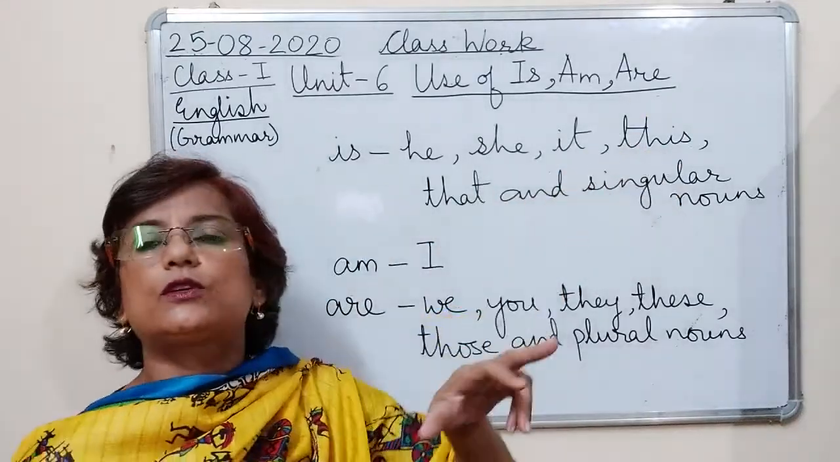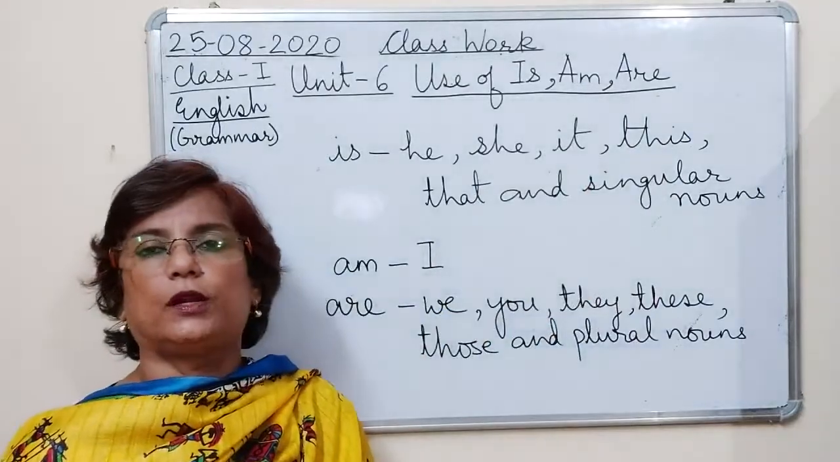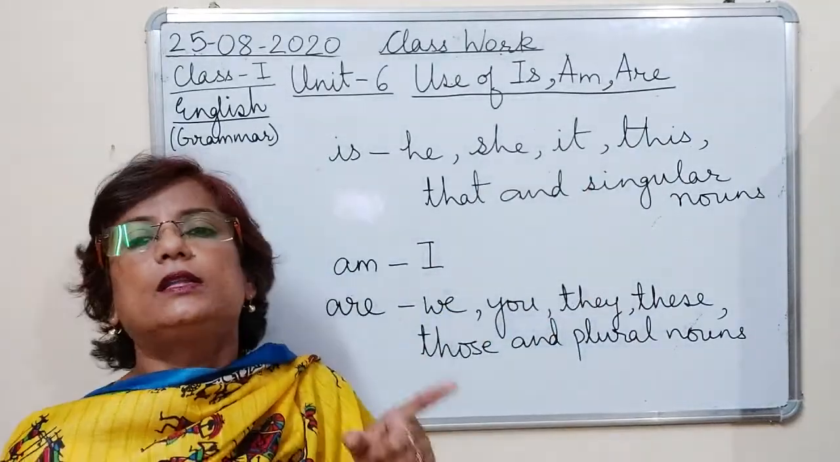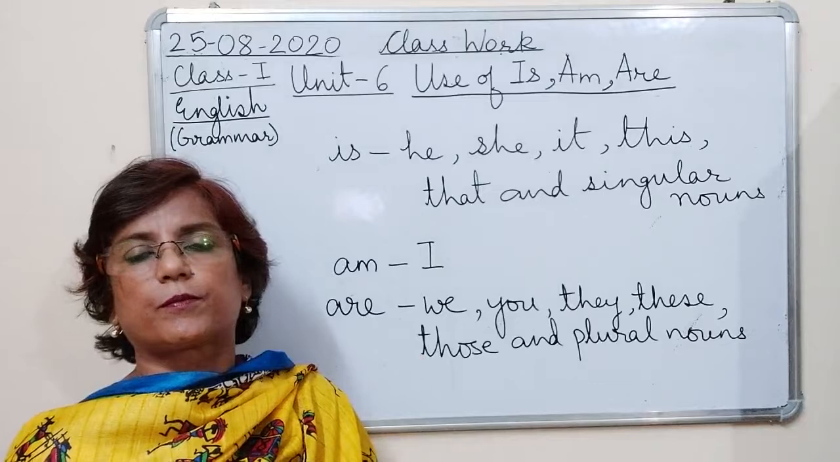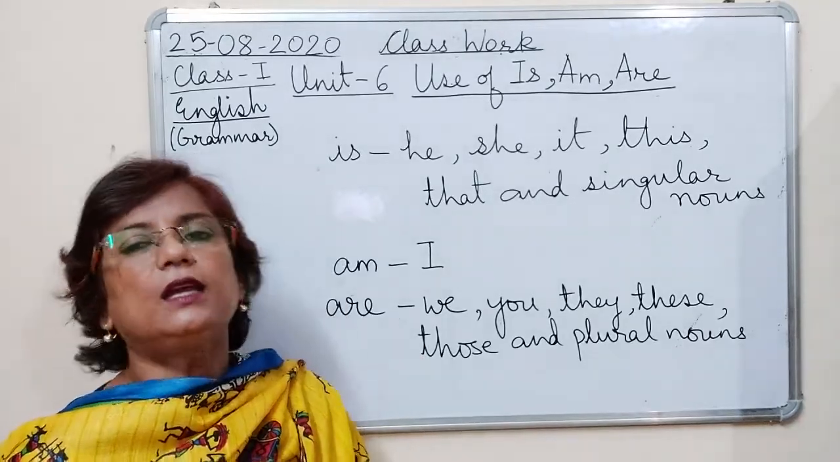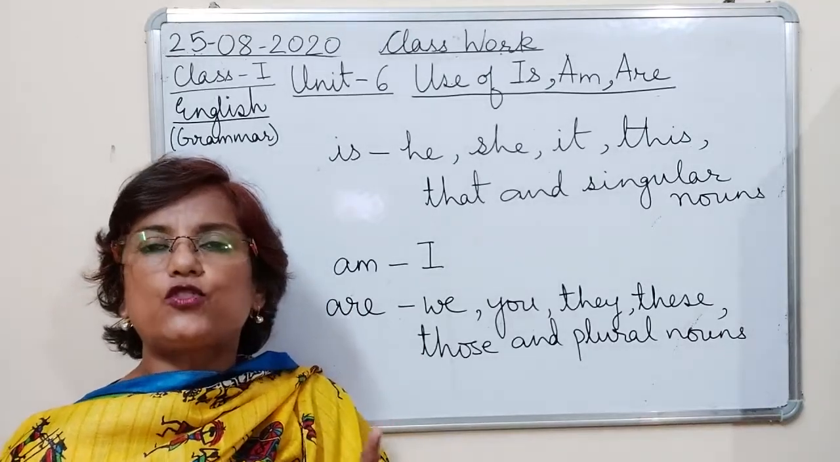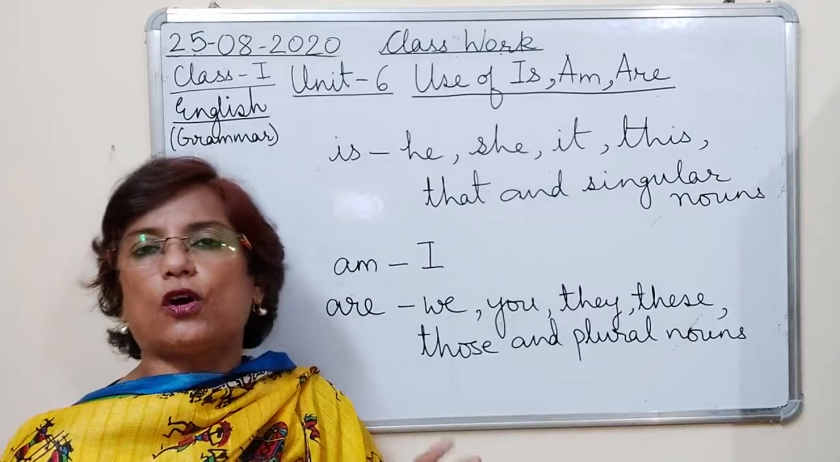This is used for singular noun. These is used for plural. This is my book. These are my books. Okay? This is a pencil. These are pencils. This is a chalk. These are chalks.